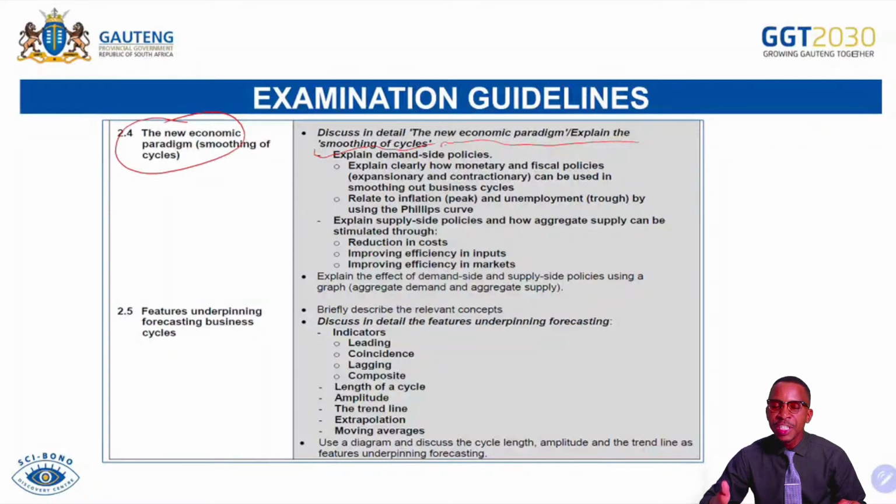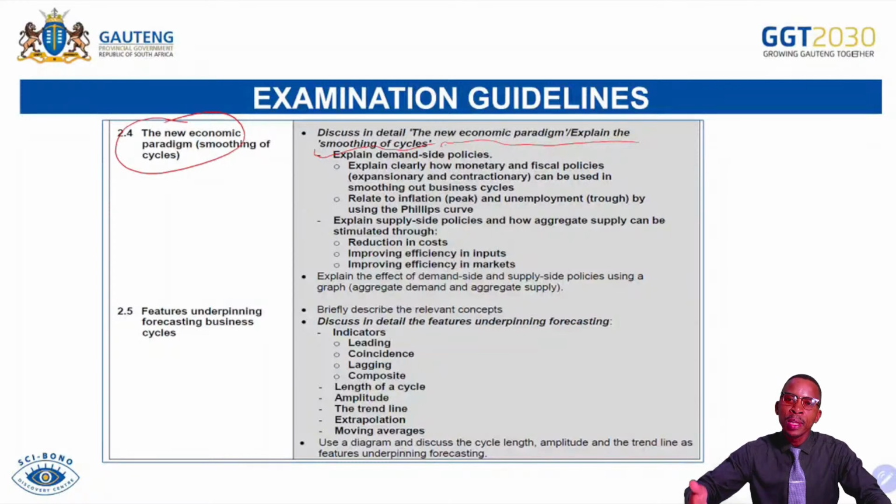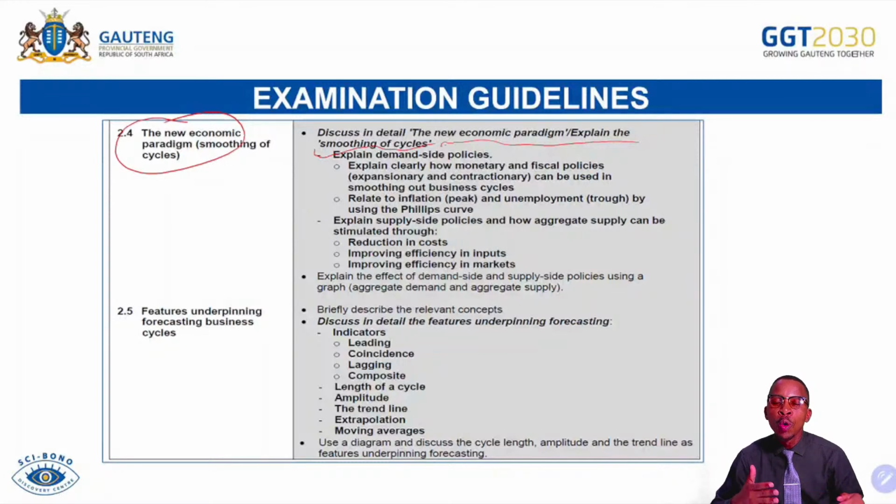Also, improving efficiency of input. That's whereby we refer to a situation like having to ensure that local firms are able to adapt to the new technology in the economy, so that they will always be productive. So whenever there's a new technology, they must invest into it, they must not delay, so that they will be able to produce more goods and services. Also, it talks to the fact that taxation, once the government intervenes by influencing taxes or increasing taxes, that becomes a disincentive in the economy.